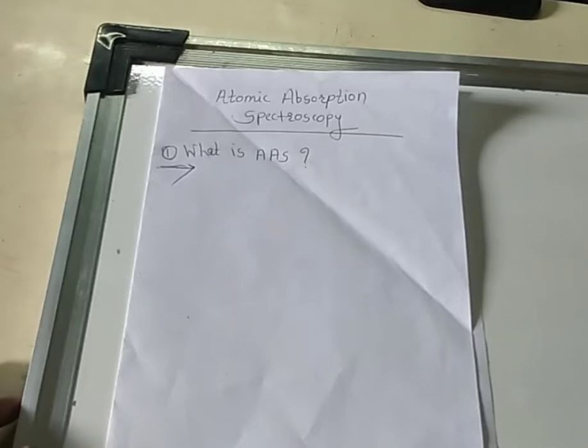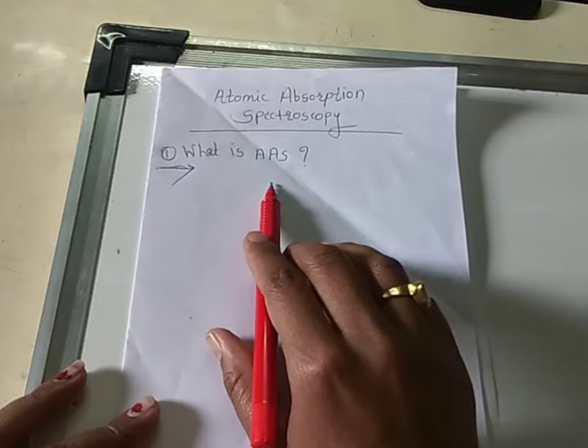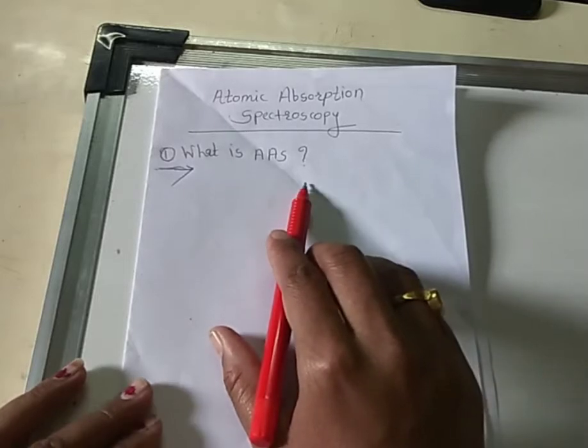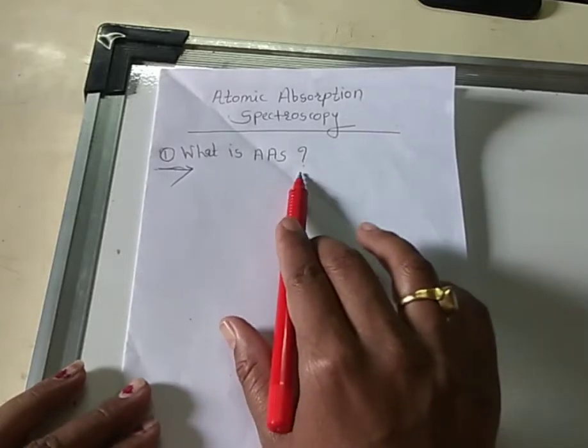Hello dear student, today we study atomic absorption spectroscopy. This is one of the important techniques used in analytical chemistry. Before starting this chapter, we have to know what atomic absorption spectroscopy is. In short, it is called AAS.